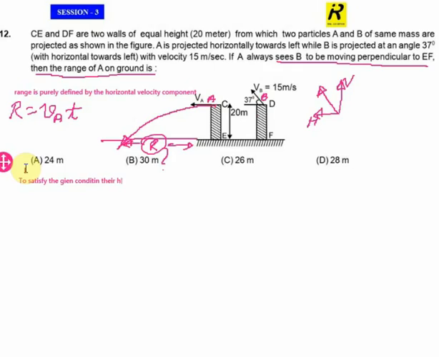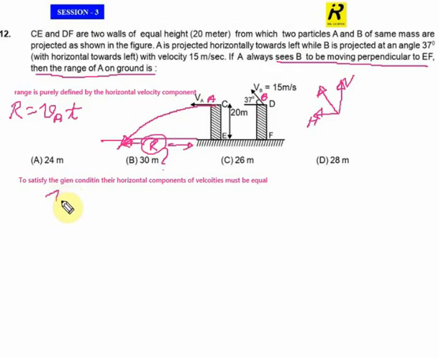their horizontal components of velocities must be equal. So both A and B should possess equal horizontal velocities.